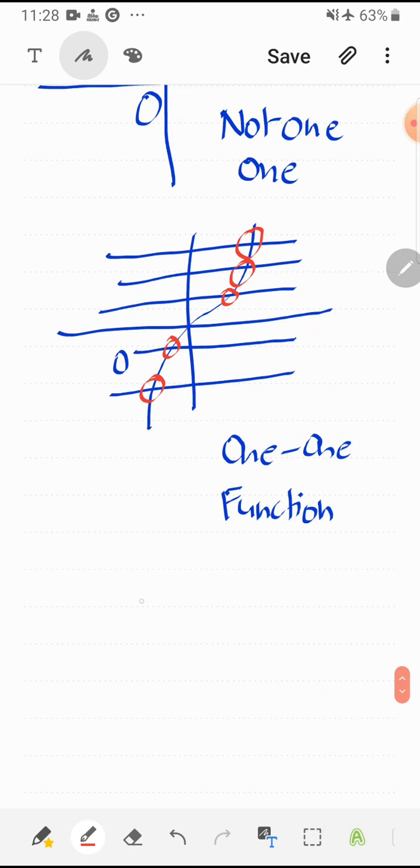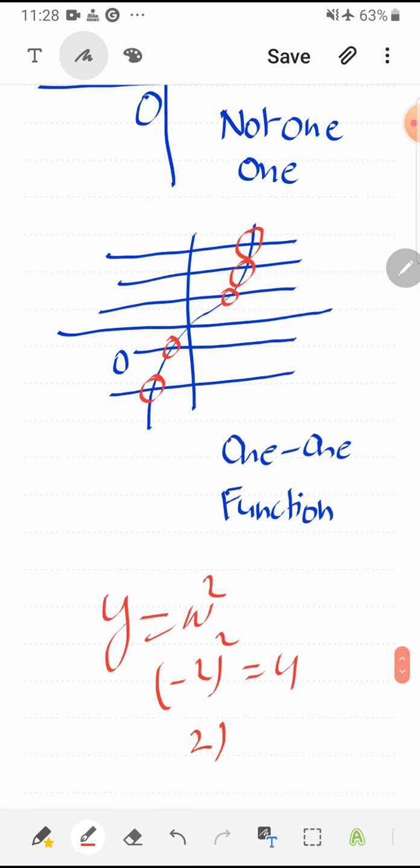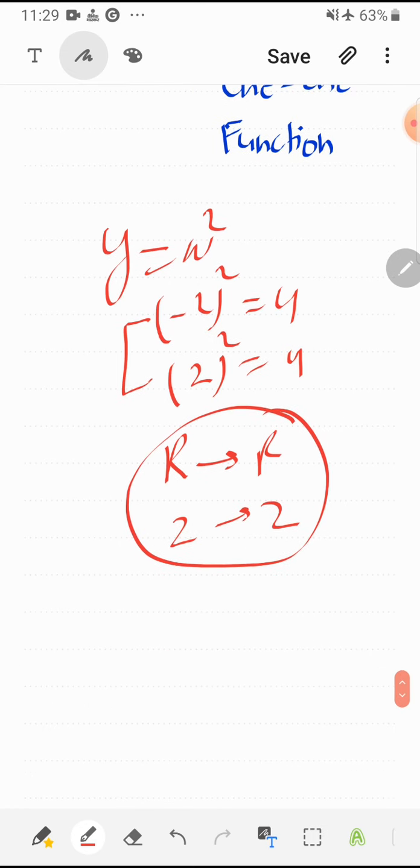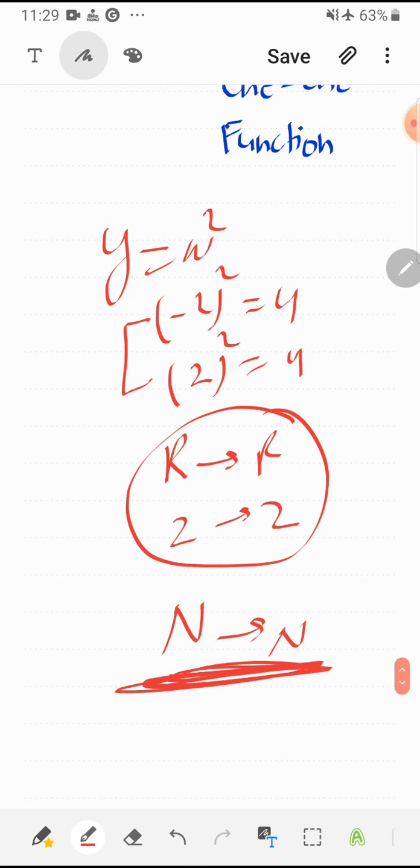One more thing, one should not have a mindset about a function being 1-1 or onto. For example, y is equal to x square. Now we know that minus 2 square is 4 and 2 square is 4. So different pre-images are having the same image. So that means it is not a 1-1 function. If it is defined from R to R, Z to Z, then obviously it is not 1-1. But if it is defined from N to N, now there are no negative numbers to be substituted in x. So obviously in that case, this function is 1-1.